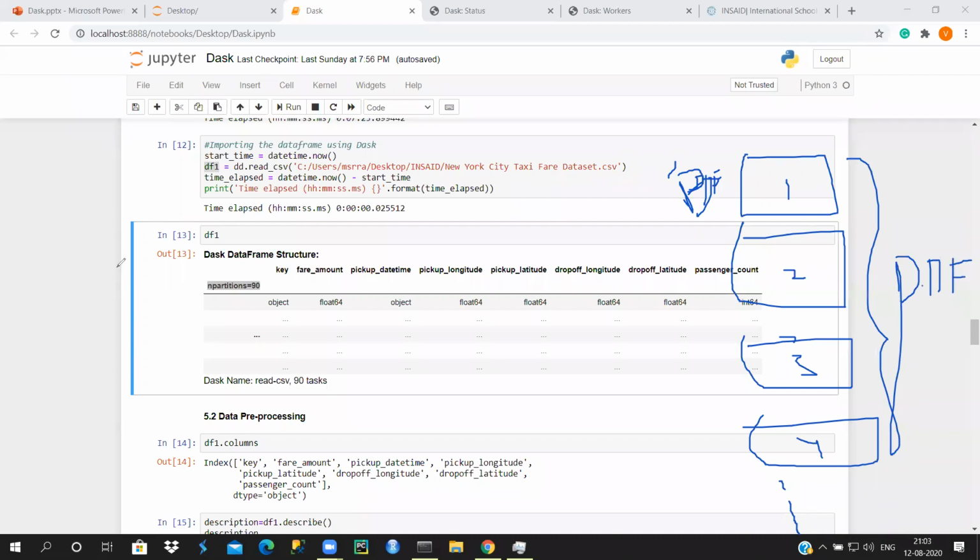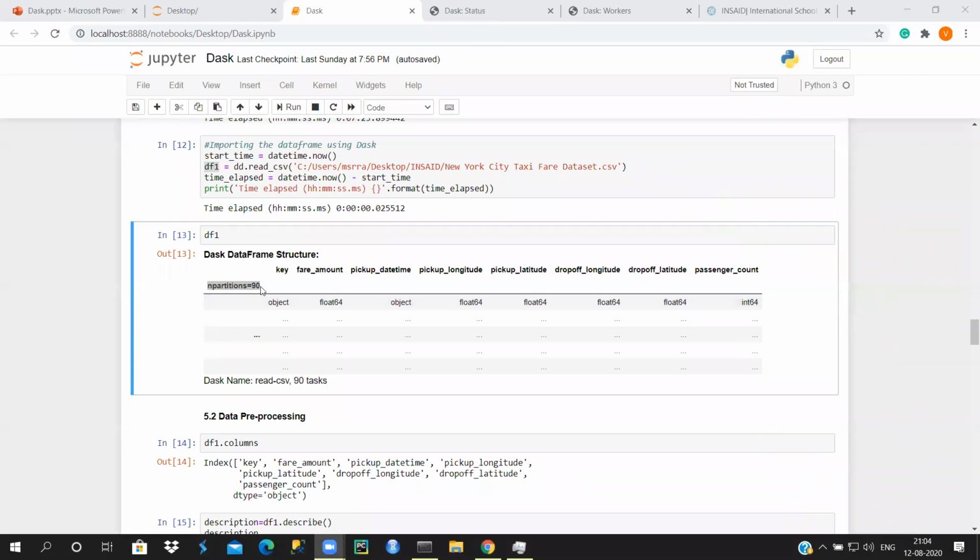So you won't see your row values or column values. You will only see the object, the data types, object, float, everything like that, and we will see the partitions here. How you're going to see your data set, we will come to that. Before that, you need to understand what n partitions is. I think you might have questions like what is n partitions and how we can do the partitions, right?